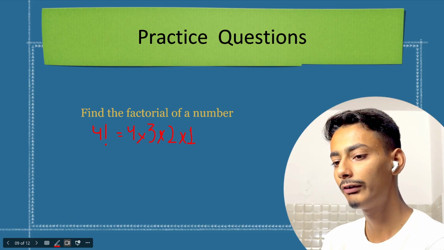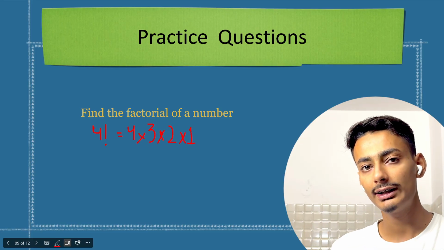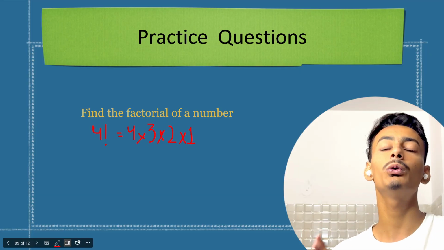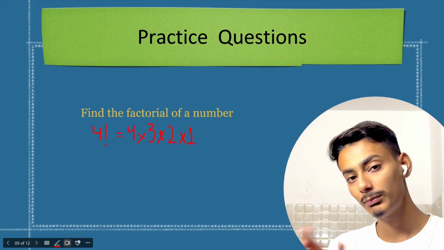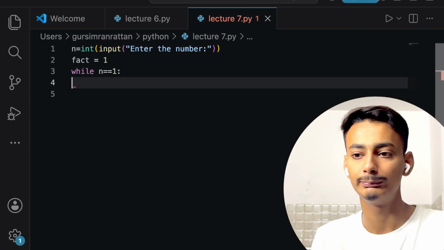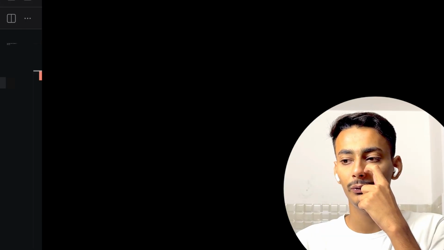And if I have to find 5 factorial, then it will be 5 into 4 into 3 into 2 into 1. If I have to find 7 factorial, it will be 7 into 6 into 5 into 4 into 3 into 2 into 1. So basically, what we have to do is multiply the whole numbers that are coming before it. So this is a factorial. So now we are writing code to find the factorial of a given number. So how we can do it?